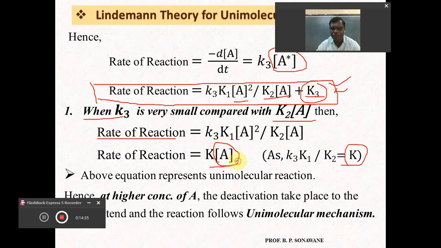Only one reactant. That's why, if K3 is very small compared to K2 into A, or compared to the concentration of reactant, then this reaction represents a unimolecular reaction.